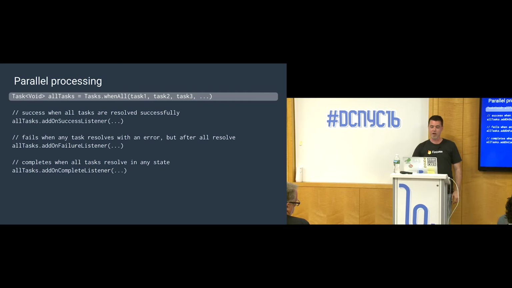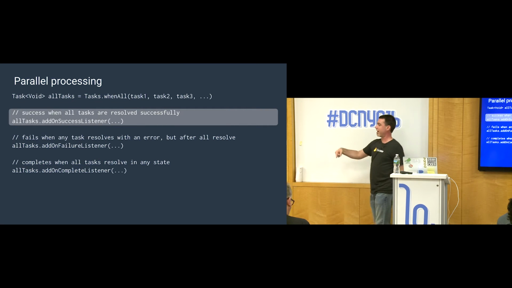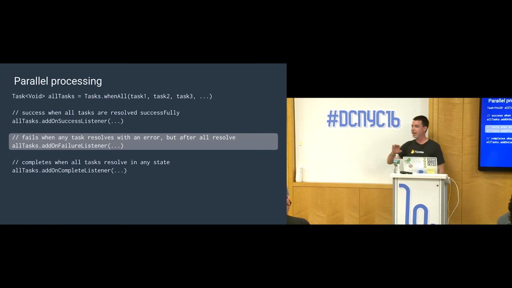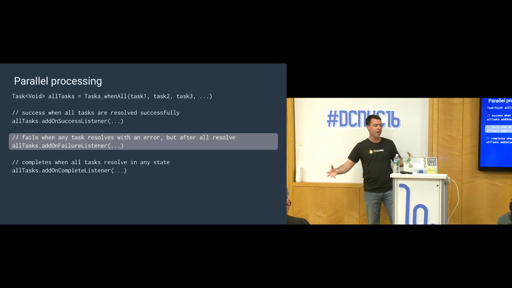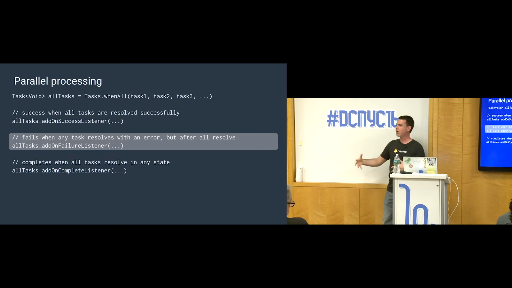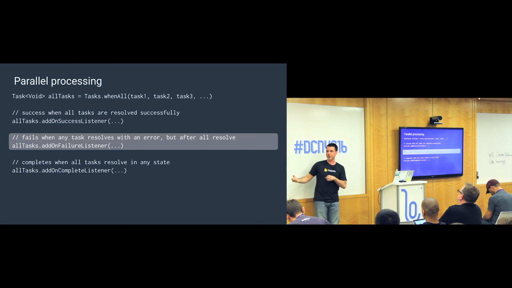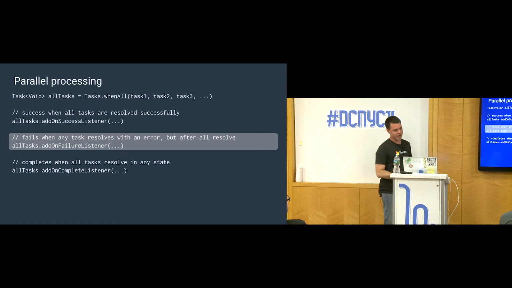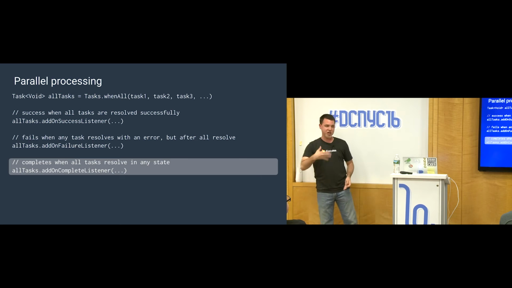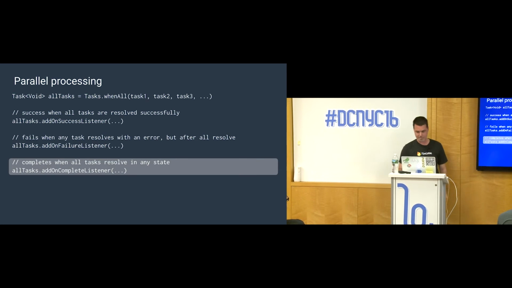So what happens is when all tasks are resolved successfully, it will fire the on-success listener for that task. If any one of the many tasks that you pass in has an error, the on-failure listener will be called. So one error kind of ruins the whole batch. And it will also be called only after they all finish. So if you had three that took 30 seconds and an error that took 5 seconds, that error is still going to take 30 seconds to reach your listener because it's going to wait for all of them to finish. You can also register an on-complete listener, and that just tells you when they all finish. And again, you have to check them all for errors if you're interested in partial results.